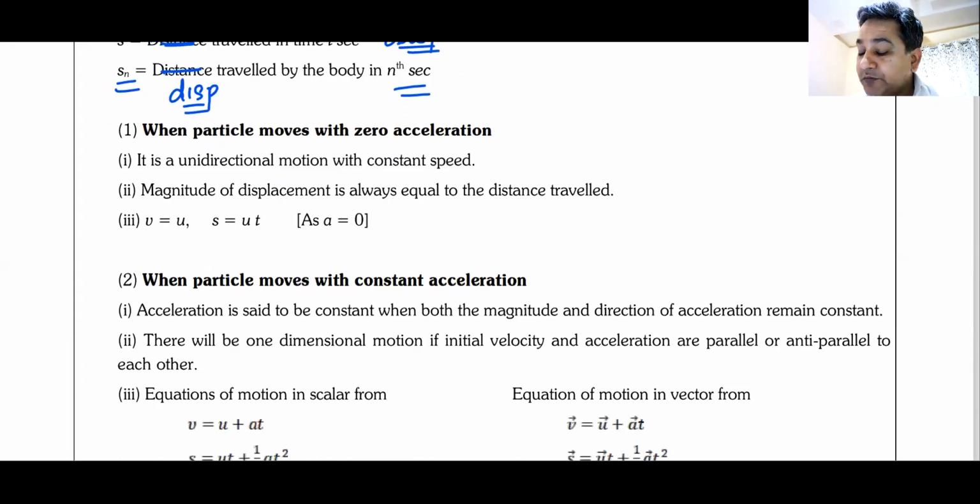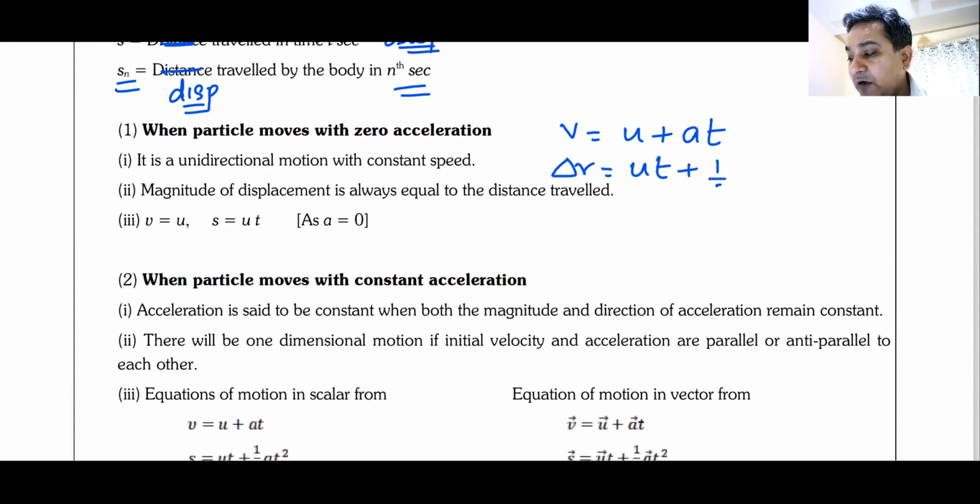So now we know that V is equal to U plus AT is our first equation, and delta R is equal to UT plus half AT square is our equation number 2. Case number 1: when the particle has 0 acceleration.